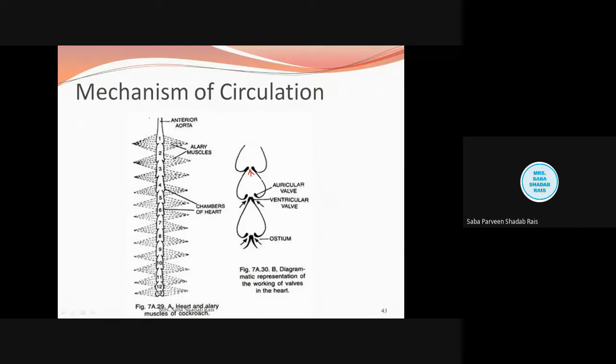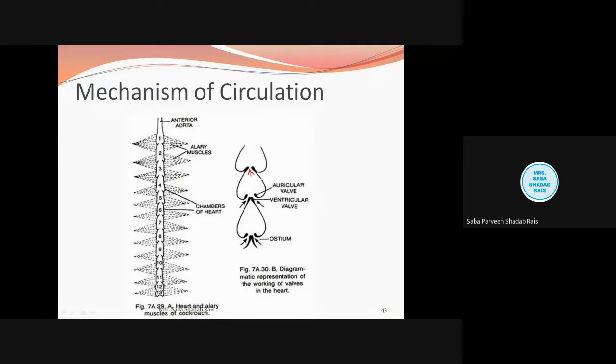So these ganglia are neuronal masses which have the control, or you can say the junction. So they have many brains. One of the ganglia is present in close contact with the heart. This particular ganglion, or neuronal mass, controls the rhythmicity of the alary muscles. We all know that until and unless there is contraction in the alary muscle, there is no chance of rhythmicity. So all this rhythmicity is controlled by the neuronal response. That's why the heart is called neurogenic.